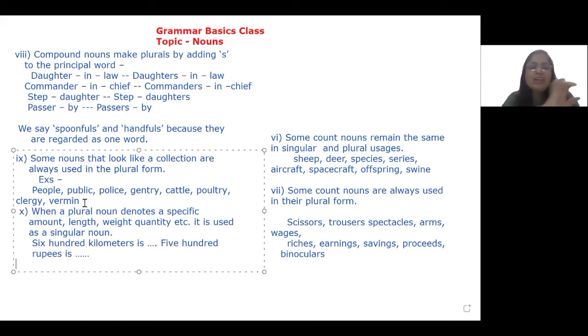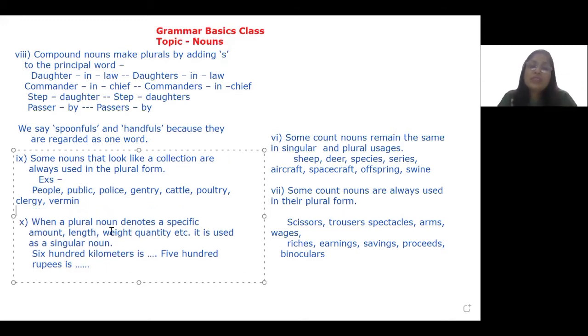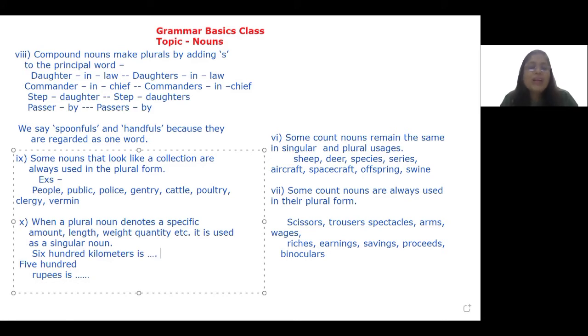Now I'm going to bring another specific usage for you all. When we take up a noun that denotes a specific amount, length, weight, quantity, it is always used as a singular noun. For example, if I say 600, it is kilometers.